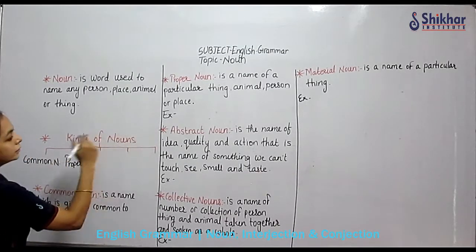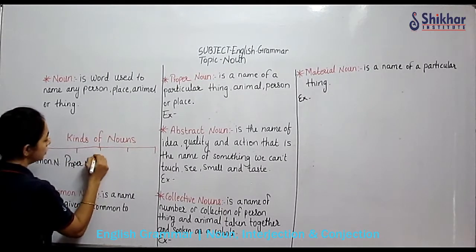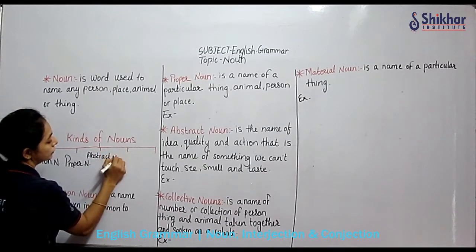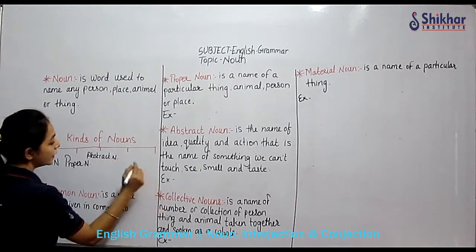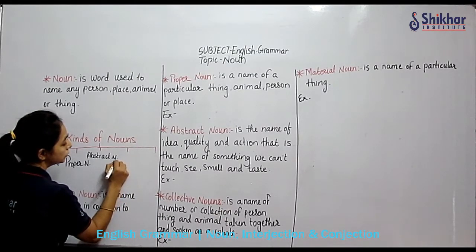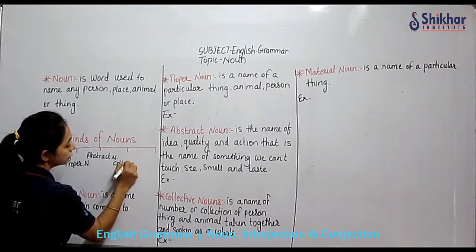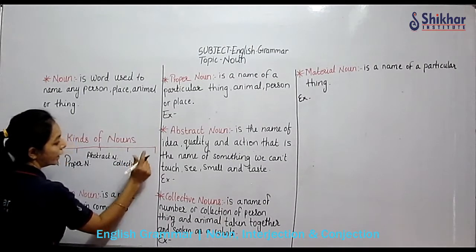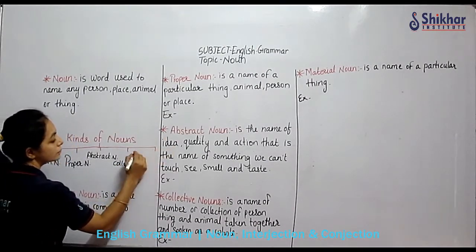Then abstract noun, a little up I will write. Then we have collective noun, and the last one is material noun.